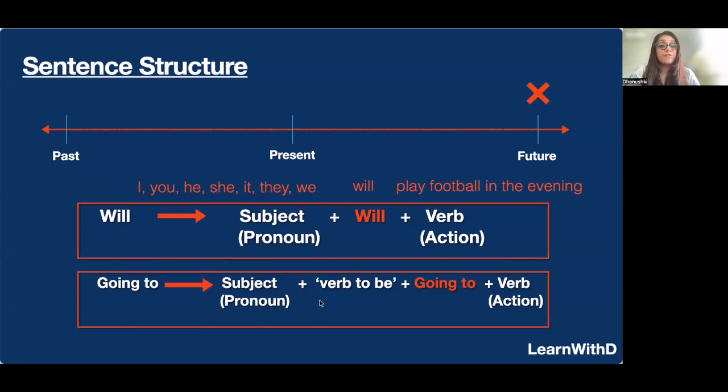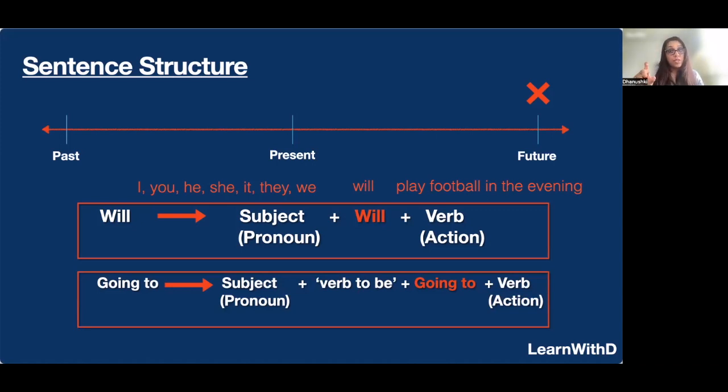And then we have to add the verb to be. For example, if it is I, it's I am. You are, we are, they are, he is, she is, it is. Okay. So to learn more about the verb to be, please take a look at my other video. All right.